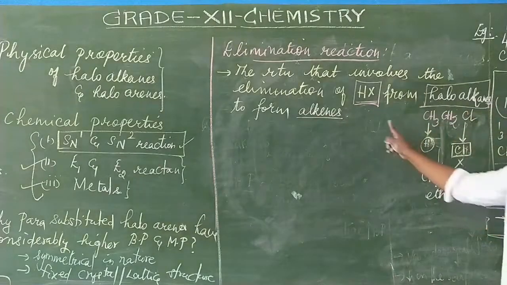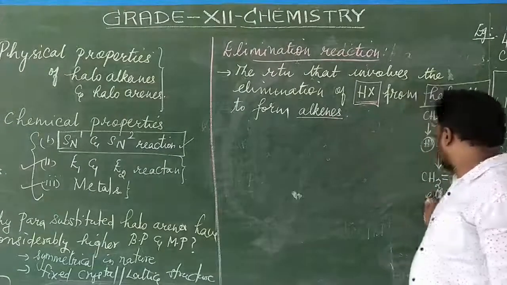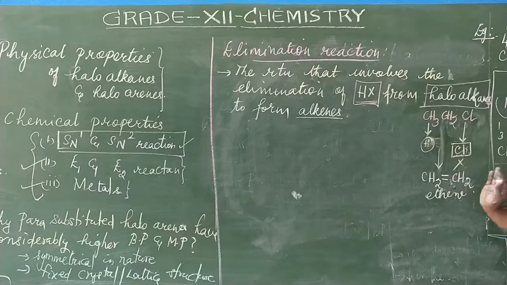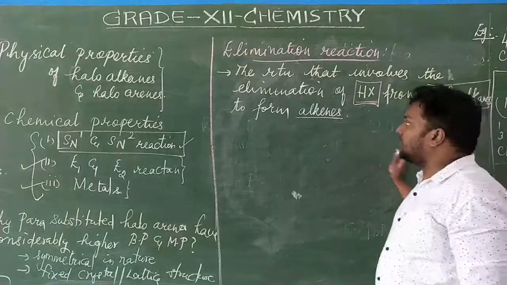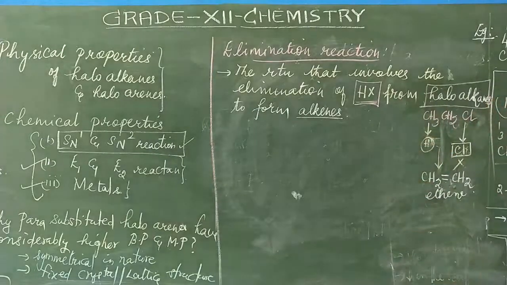Now generally alkenes are given like this: ethene, propene, butene, pentene, hexene, heptene, and so on. So this is formation of ethene, an alkene. So this is the elimination reaction. What is this elimination reaction? The reaction that involves the elimination of HX from haloalkanes to form alkenes is called elimination reaction.